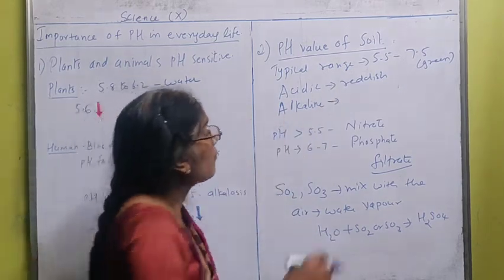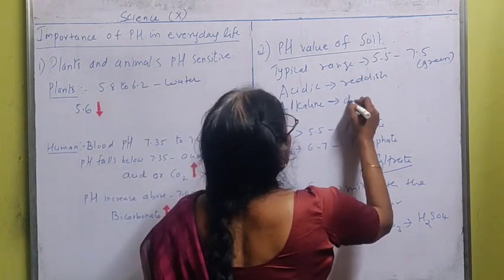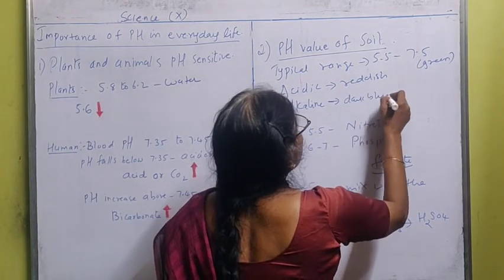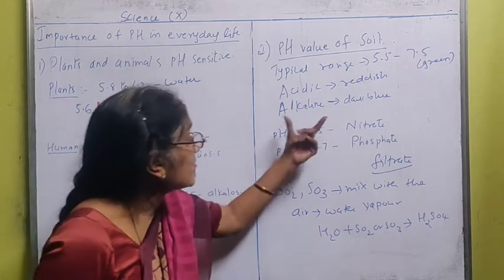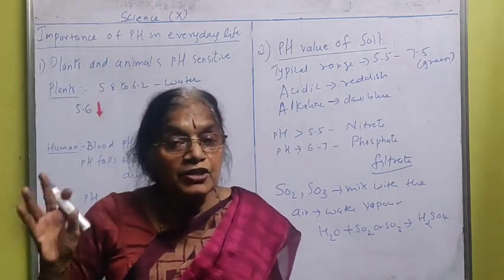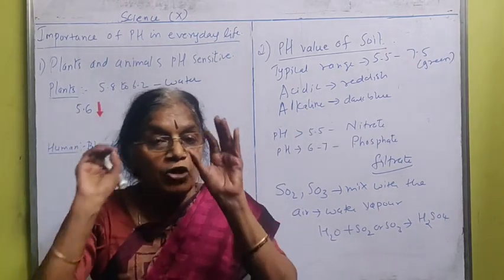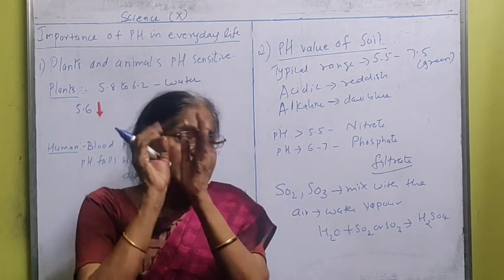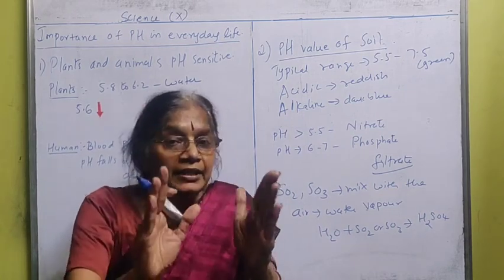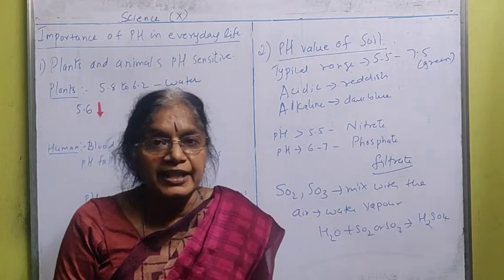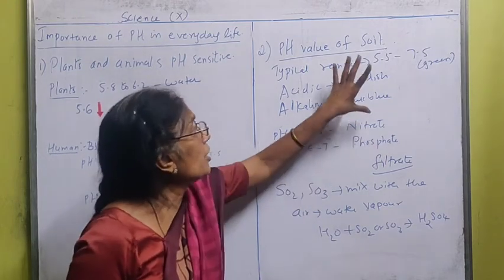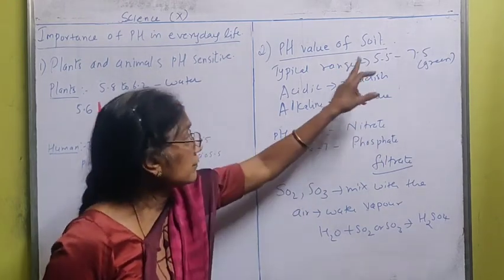Alkaline, above 7.5, means it becomes dark blue in color. So what will happen? It is alkaline in nature. Too much alkali is also not good because plants require a certain amount of alkali. They can't take more than that percentage. So it is also not good. So your soil should be in which range?